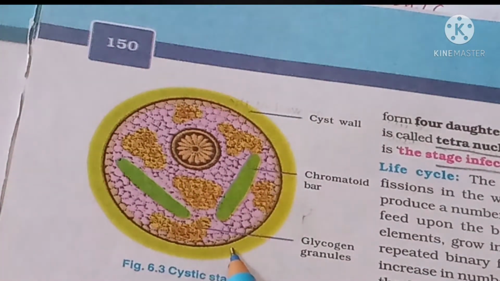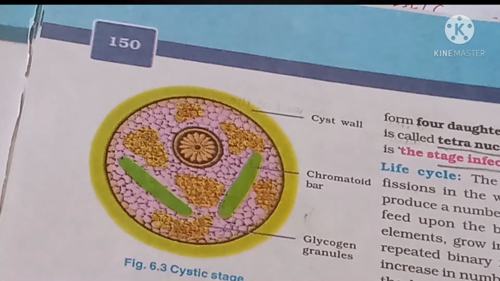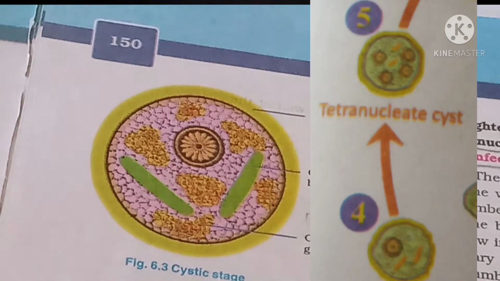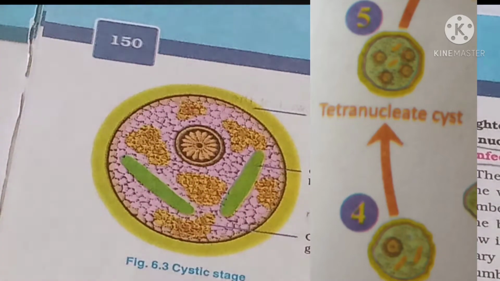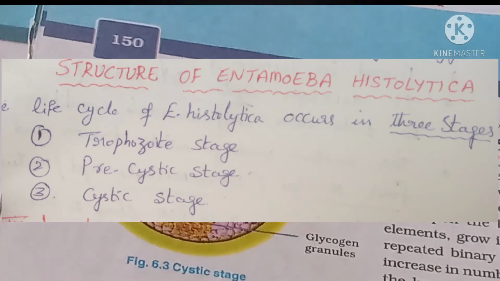But here, after production of the cyst, the organism will start dividing the nucleus and produces 2 nuclei. Again the 2 will undergo mitotic division and produce 4 nuclei. So that I will explain in the life cycle. Just now I explained the 3 stages of the Entamoeba histolytica structures.